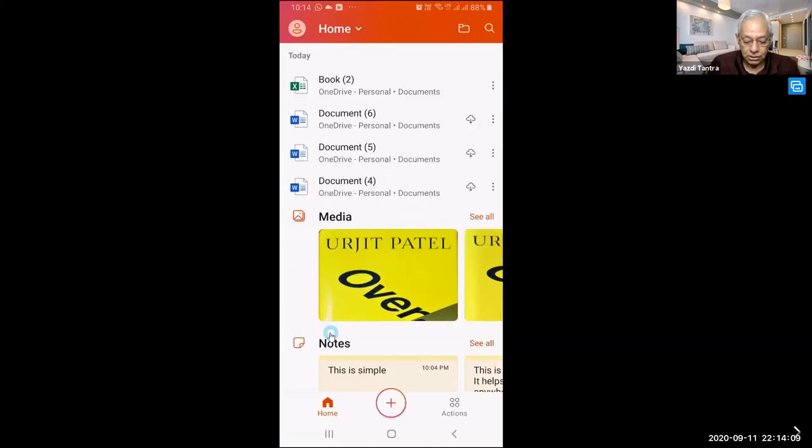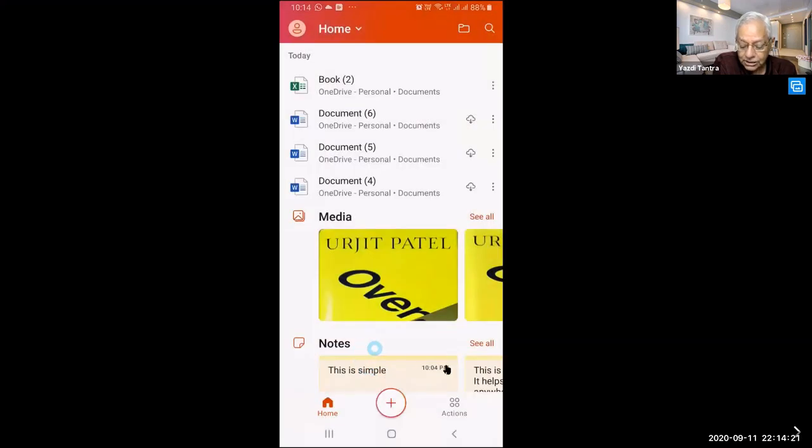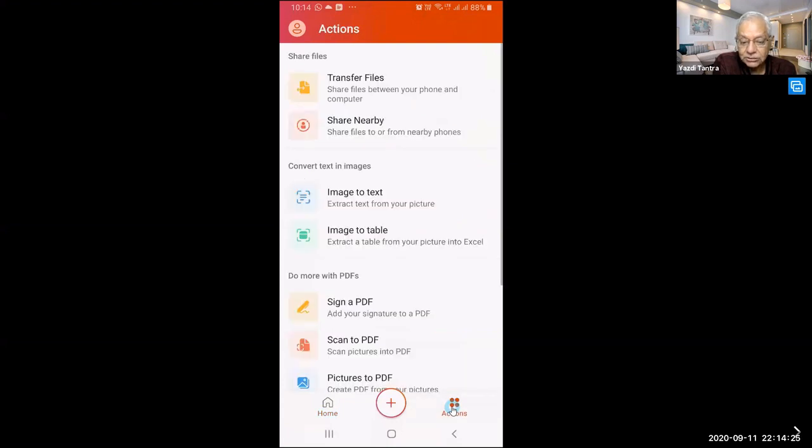So then on the right here we clicked on plus sign, correct? We saw notes, we saw lens, we saw Word, Excel, PowerPoint. But that is not all. We go to actions. Now see what actions does. Actions does something.